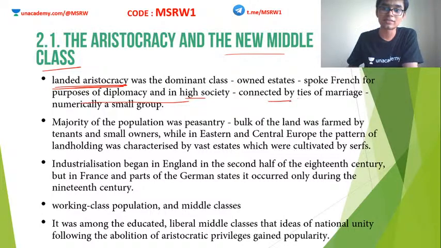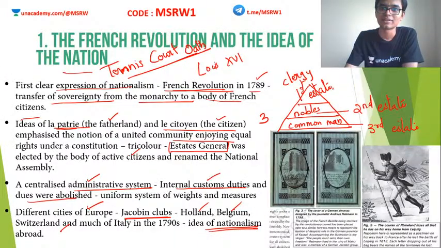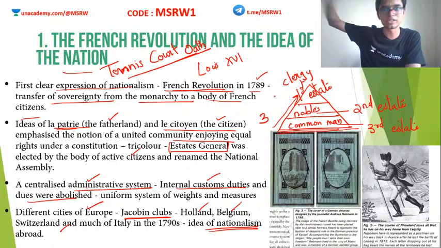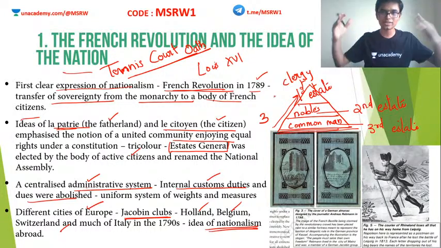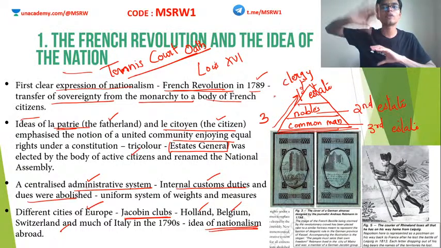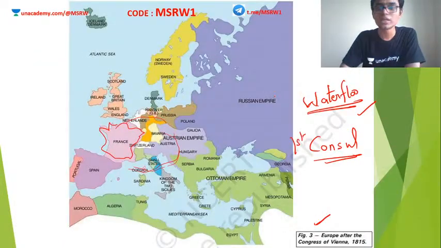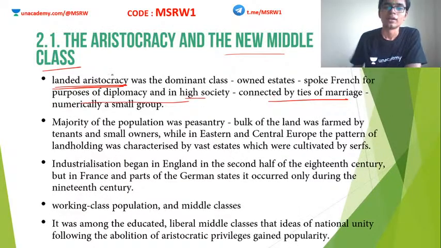They were connected with marriage ties. But the problem was they were numerically small in group. Do you remember that picture that I drew in the first slide? Here, see: first estate, second estate, third estate. The third estate had the most number of people. The triangle widens at the bottom. As we move up towards the nobility and aristocracy, the triangle is shorter, coming to a point, which means the number of people at each level decreases. So here also, the aristocratic people were numerically an extremely small group.